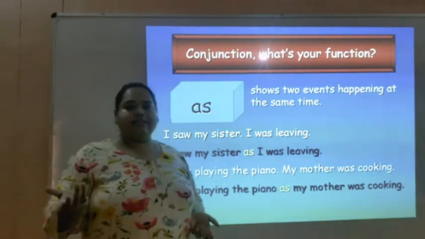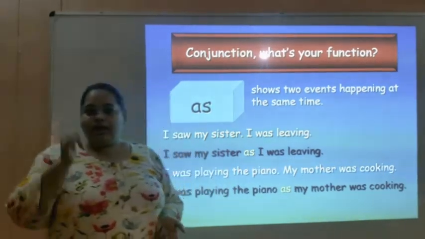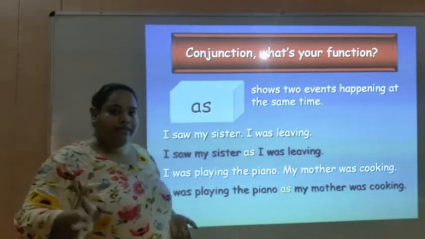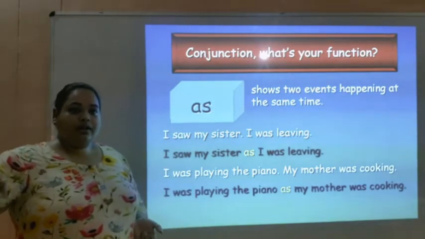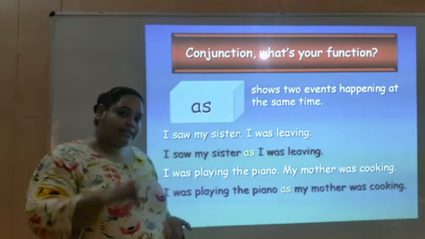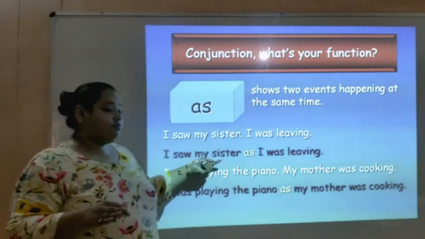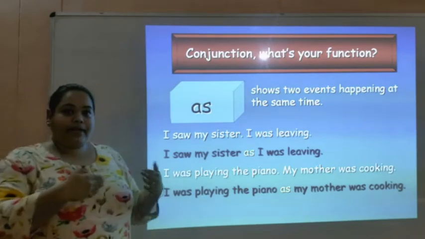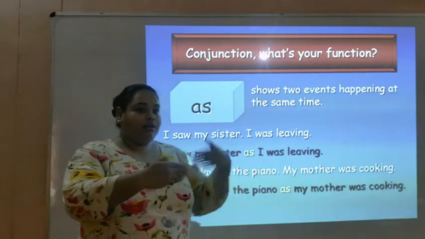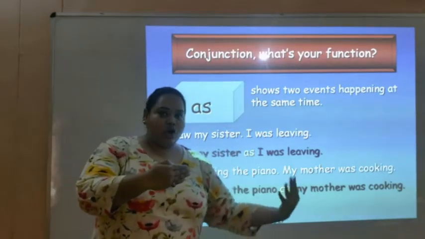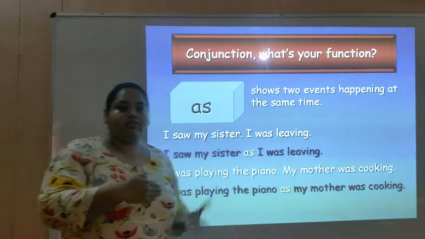Let's take an example. I was at a function. When I was about to leave, when I was leaving the function, then at that moment, at the same time, I saw who? My sister. Same time, when I was leaving, then I saw who? The sister.